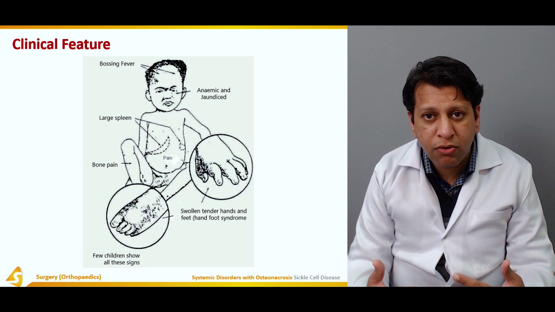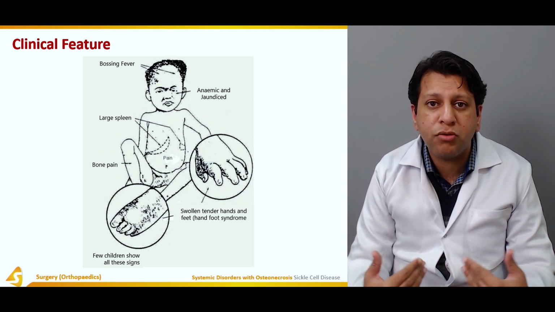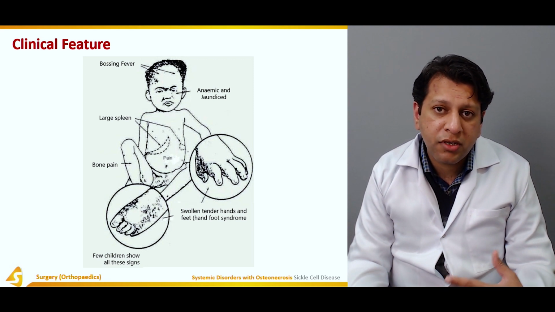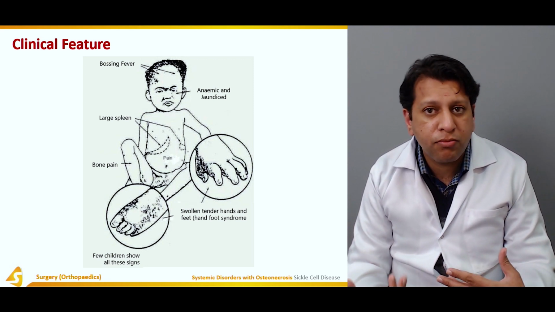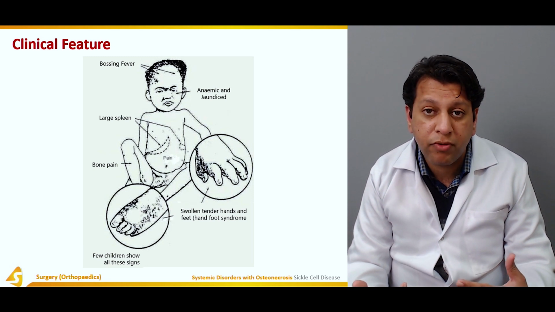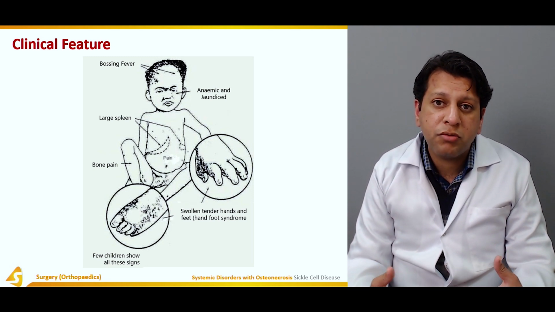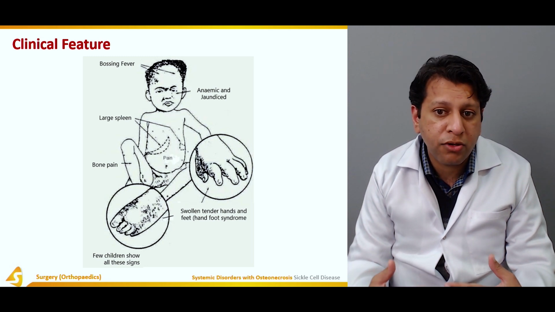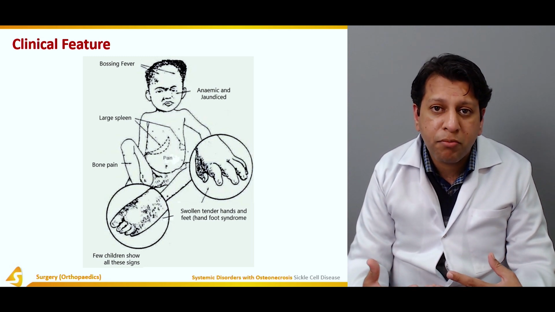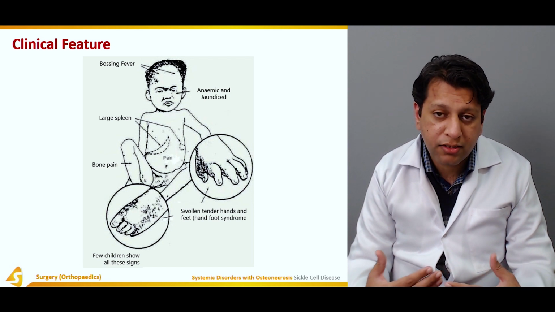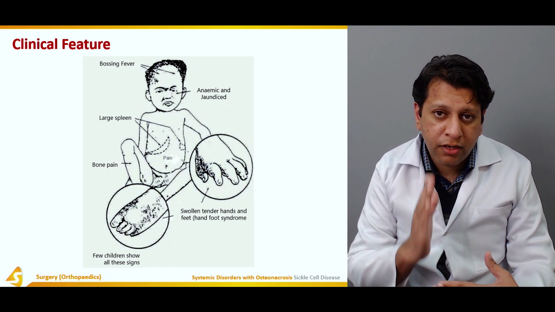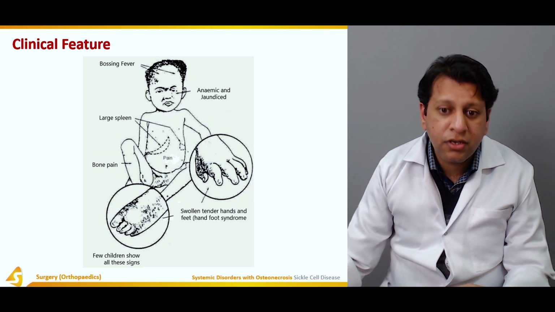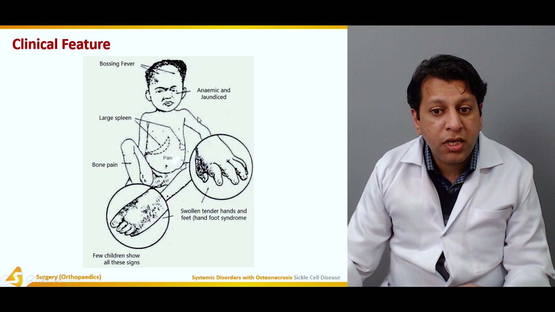normally the marrow is hyperactive and is producing more RBCs, because although these RBCs are present, they are defective and cannot maintain a normal function. So the marrow is multiplying fast and producing more and more hematopoietic tissue. As a result, there is hypertrophy of marrow leading to bossing of the forehead. When you see it from the side, there is definitely enlargement and protrusion of the forehead in these children. Then there is anemia and jaundice.